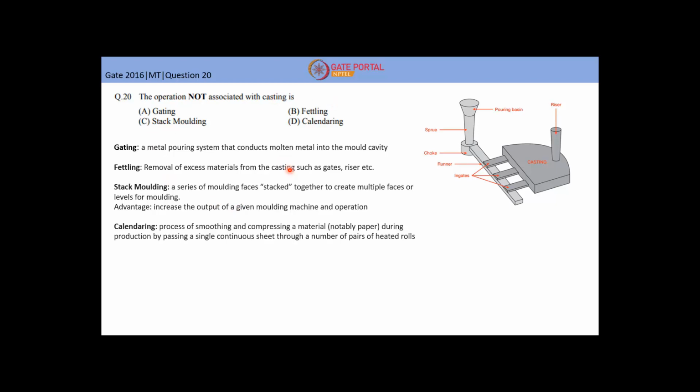And fourth one is calendering. What is calendering? Calendering is basically a process of smoothing and compression of a material. It may be paper, some polymer or any other material, during production, by passing a single continuous sheet through a number of pairs of heated rolls. As you can see in the schematic, this thin sheet is passed through a number of rollers, and the thickness of the sheet reduces with the pass of each roll, which leads to smoothing and compressing of the material. So this is calendering.